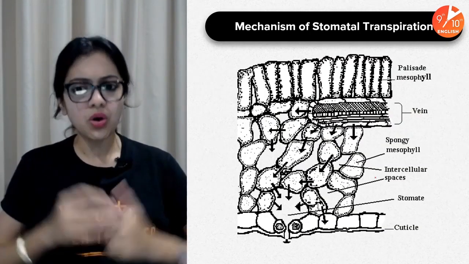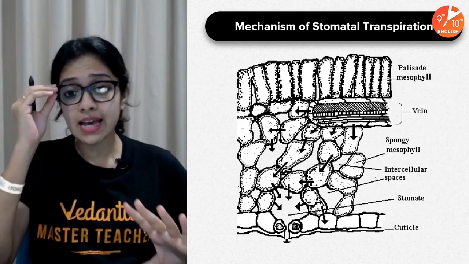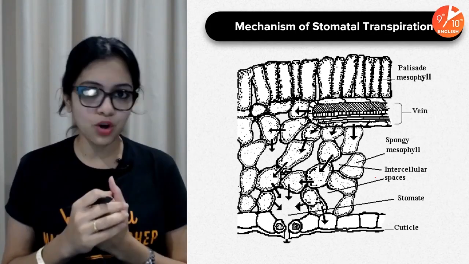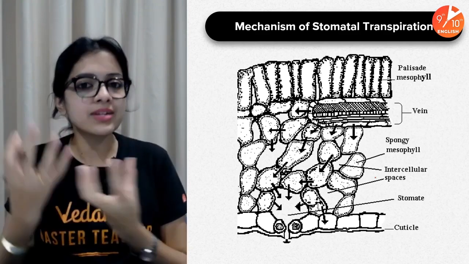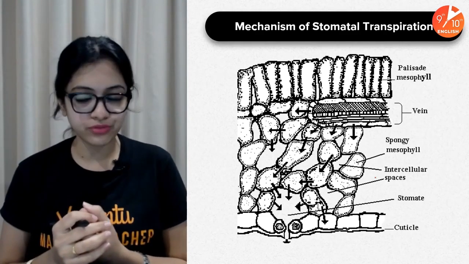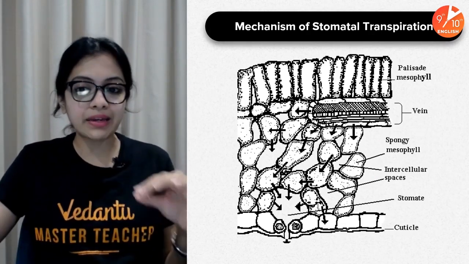Now, as I told you, the most important type, or the most common type, is stomatal transpiration. Let us try and understand the mechanism of stomatal transpiration. To understand that, it's important to have a sense of the arrangement of cells within a leaf. So take a cross section of a leaf, and this is typically what you would find.